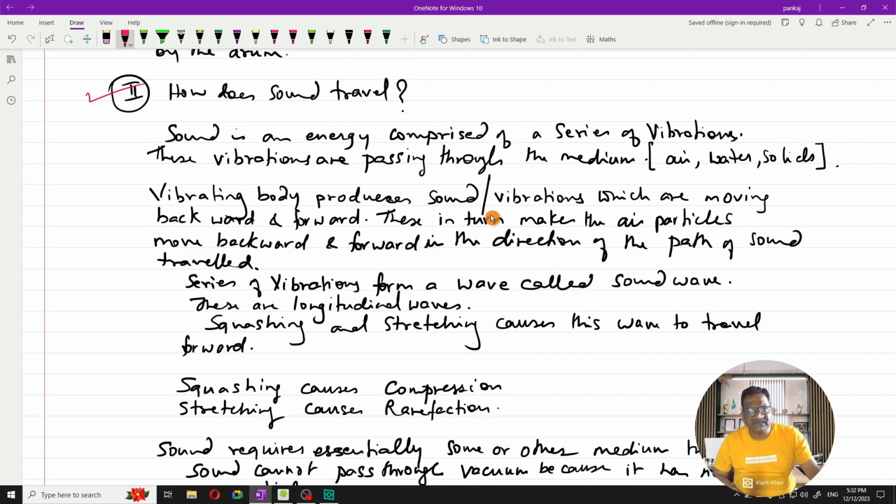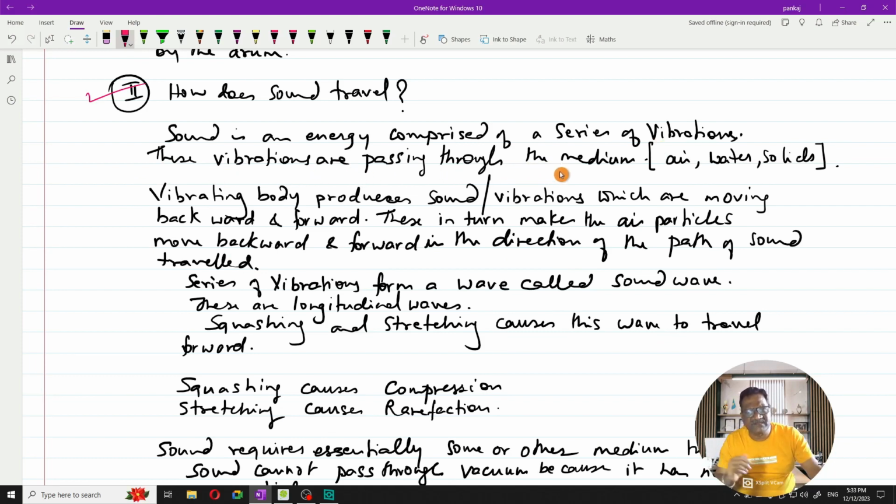Sound is an energy. As I told you in the beginning, sound is an energy like any other energy: light energy, electrical energy, magnetic energy, many different energies. So sound is a kind of energy, and it is comprised of a series of vibrations. So when a series of vibrations are created, by some way or other, sound is generated. Sound is an energy which is a collection of a series of vibrations. You can say that. These vibrations are passing through the medium.